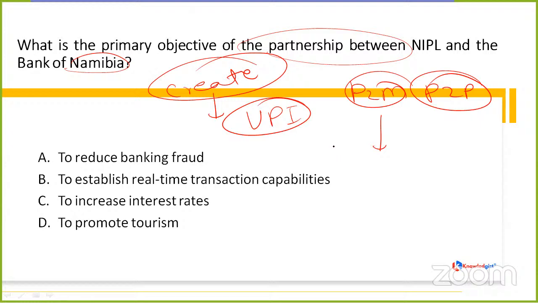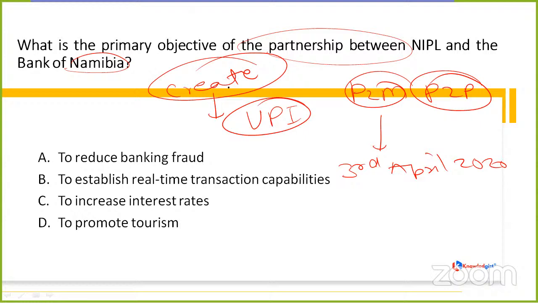Clear? So, if we talk about NIPL particularly, it was established on 3rd April 2020 as NPCI's fully owned subsidiary. And what is the work of NIPL? NIPL's work is to focus on internationalizing the RuPay card scheme and UPI mobile payment solutions.